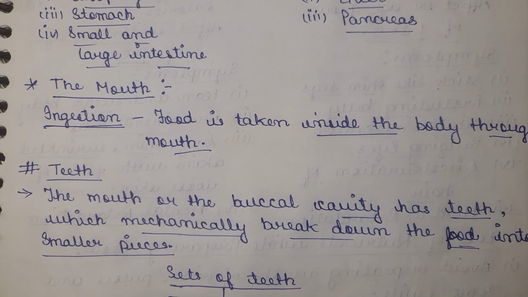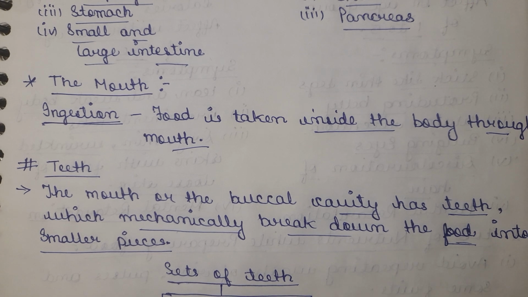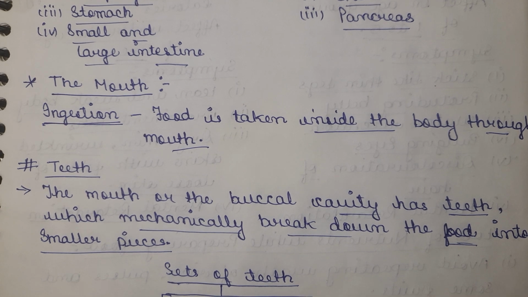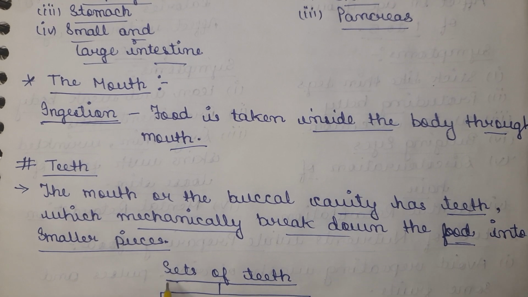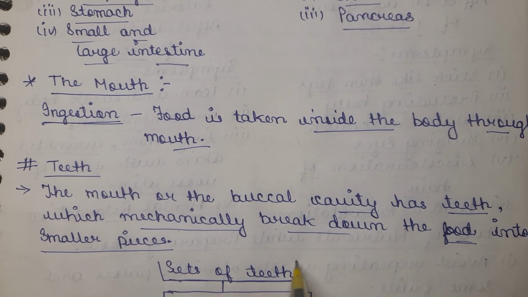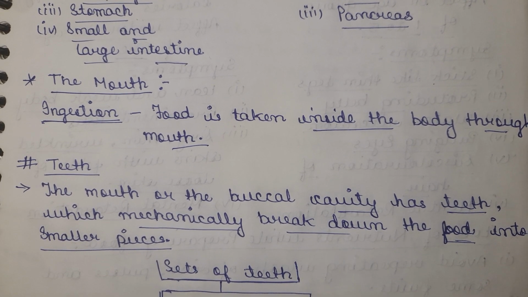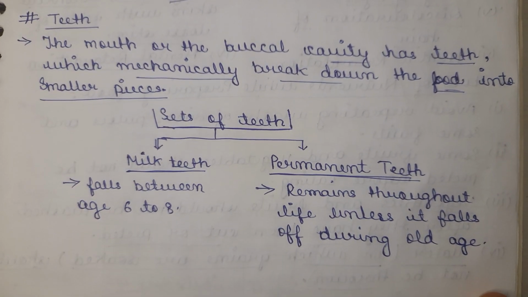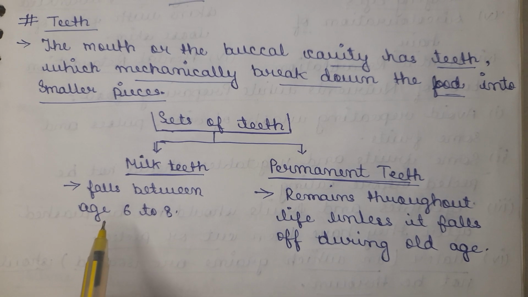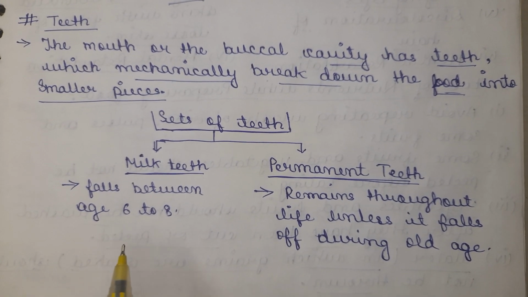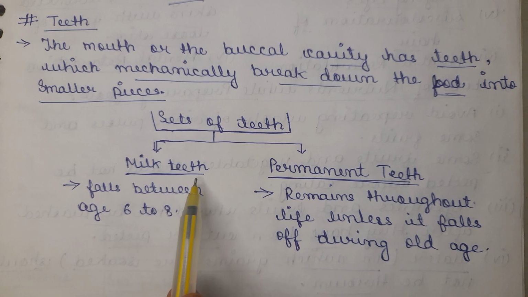Here one more question arises: do we have teeth from birth? The answer is no, babies do not have teeth. As humans grow, they get two sets of teeth. The first set is the milk teeth and the second set is the permanent teeth. The milk teeth begin to grow during infancy.